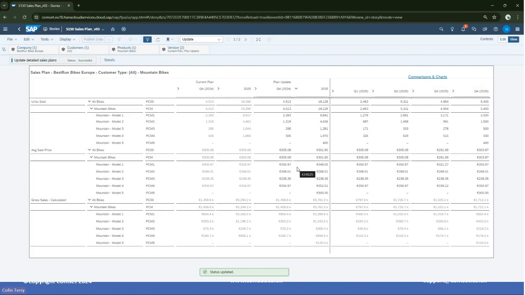We've gone from analysis to planning and then using workflow, notifying people that the task is completed, at which point people can carry on with their work. So that's all I wanted to show. Hopefully that's given you a good overview of Analytics Cloud and its collaborative, its predictive, its planning and its analysis features. I'm going to hand back to Phil so he can have a few slides just to finish.